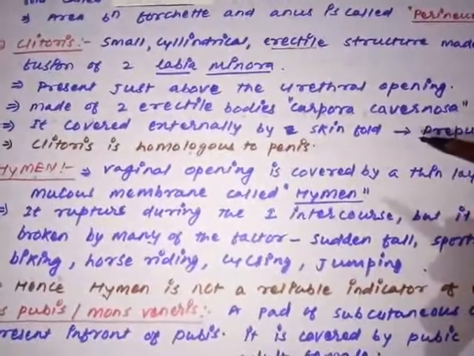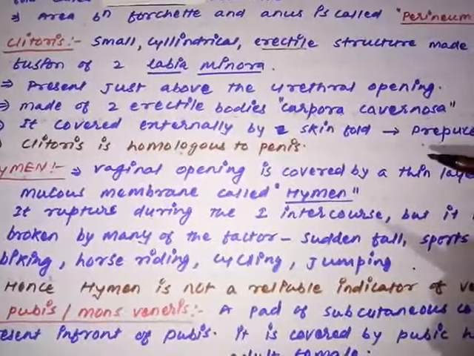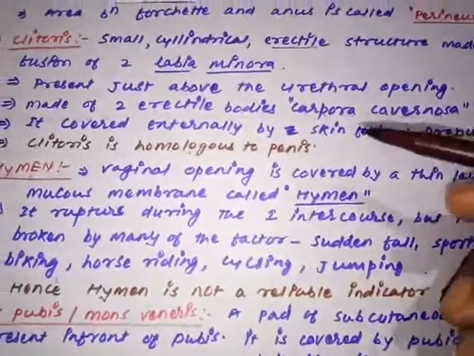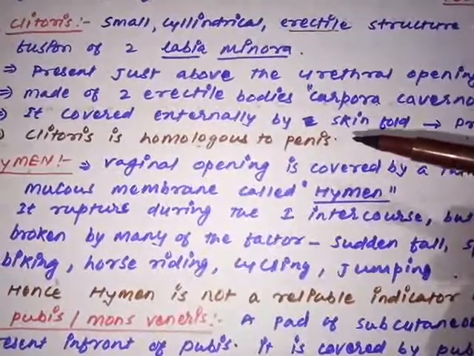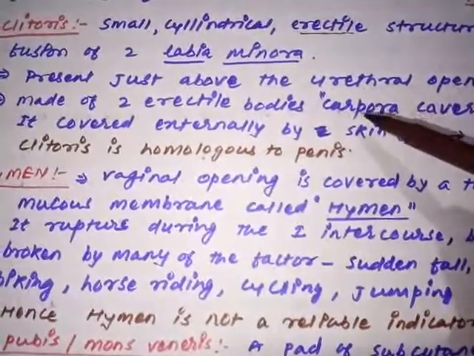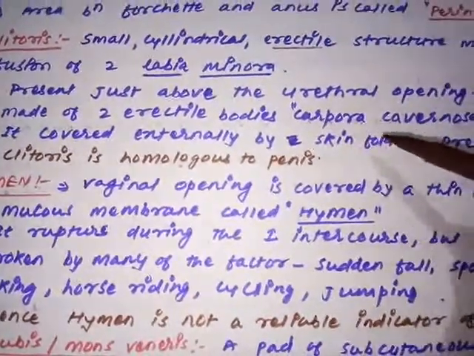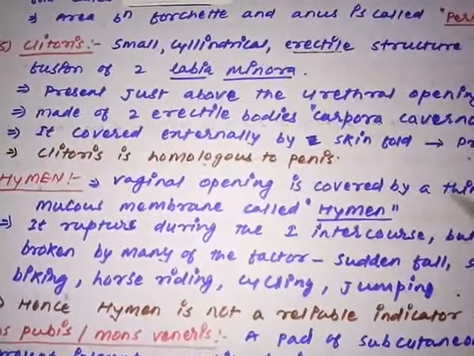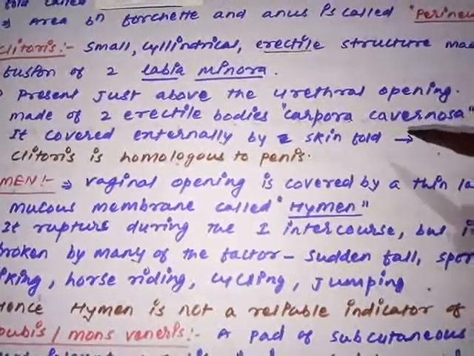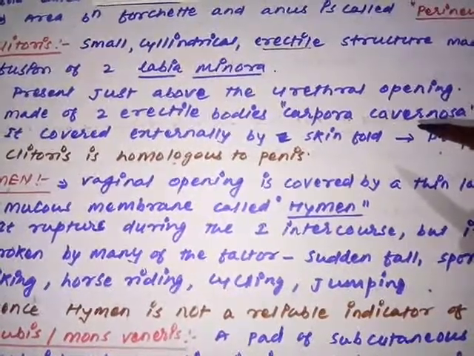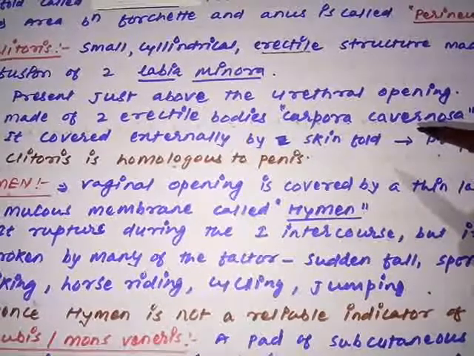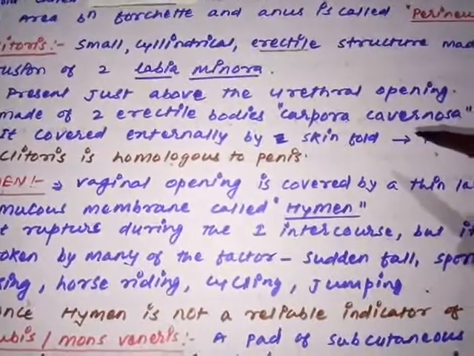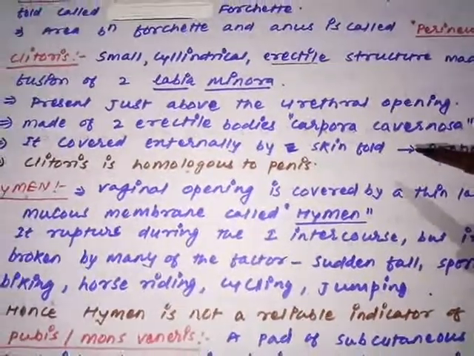Homologous means, once again, the structures are similar in origin and structure, but they do not have the same function. Why is this considered homologous? Because the clitoris is also made of two erectile bodies called corpora cavernosa. If you remember, in the penis we saw two tissues, corpora cavernosa and corpus spongiosum. The corpus spongiosum is not present here, but the corpora cavernosa is present in the clitoris also.